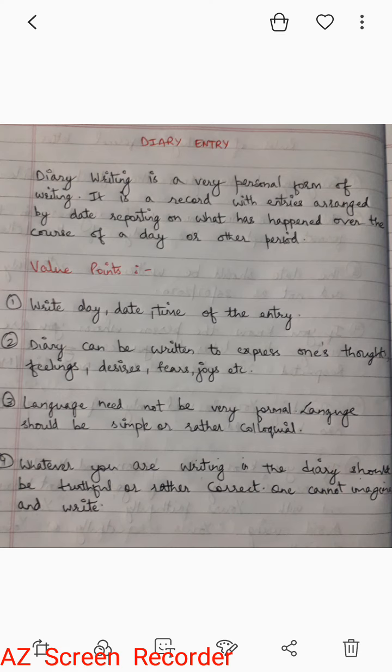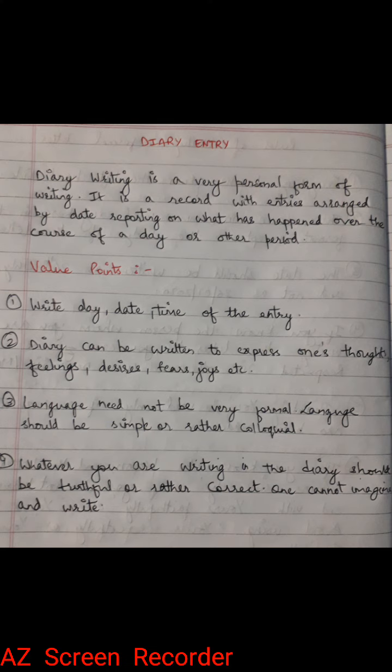Diary writing is a very personal form of writing. Now, if you're writing a letter, it can be an informal or formal letter. If you're writing a notice that has a purpose, it is not a personal form of writing. Article writing can be personal, it can be impersonal also. But diary writing is very personal in nature because you are expressing what you are feeling, what you want to do, what your restrictions are, everything, as if you are talking to your friend. Writing a diary is like talking to the person whom you trust.